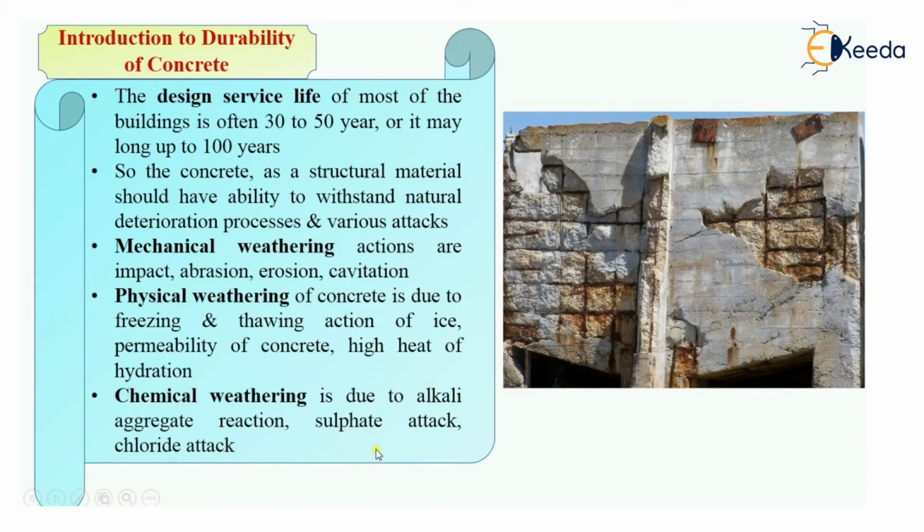So chemical attack includes alkali aggregate reaction, sulfate attack, chloride attack. Physical weathering will be freezing and thawing action of ice, permeability, and high heat of hydration. And mechanical weathering will be due to impact, abrasion, erosion, and cavitation. So these are the categories of weathering of concrete.